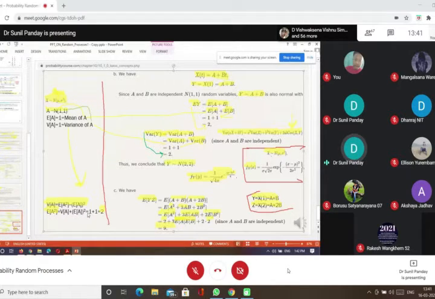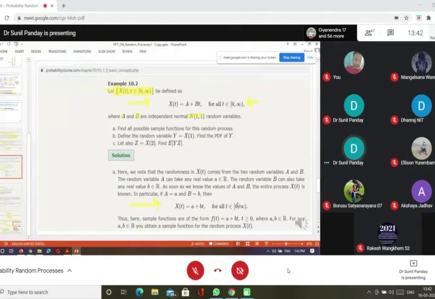The variance of A is 1, the expectation of A is 1, so 1 plus 1 is 2. So the expectation of A square is 2. You substitute here. Similarly, you can calculate for B and it will again turn out to be 2. So 2 plus 3 plus 4, you will get 9. So this is the way you solve the problem.